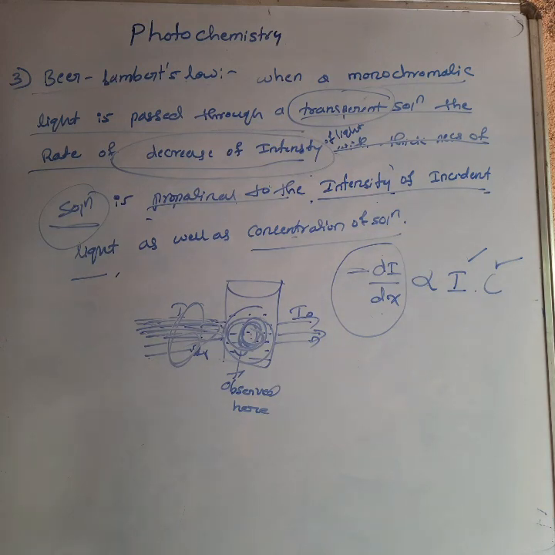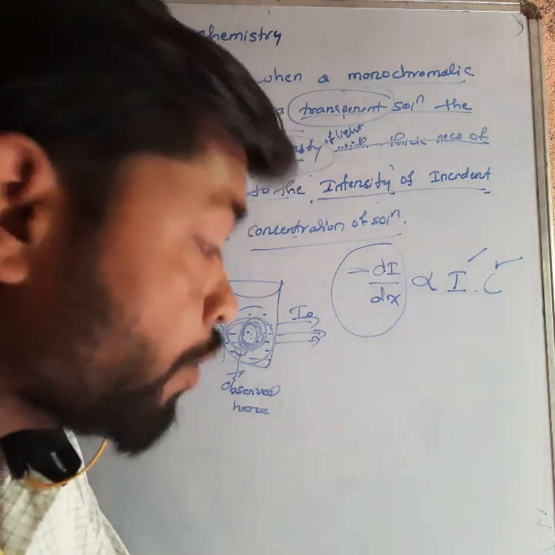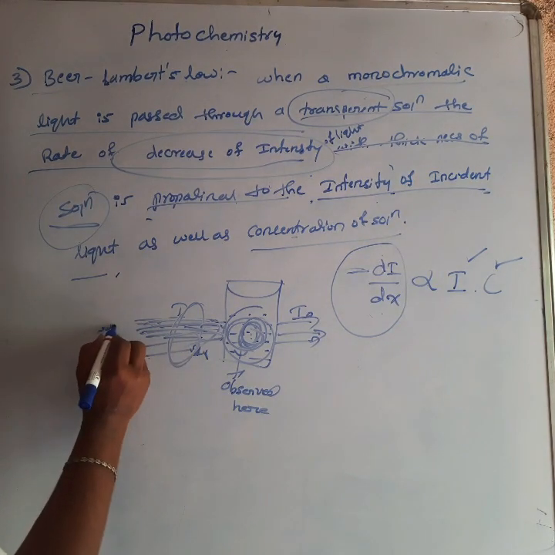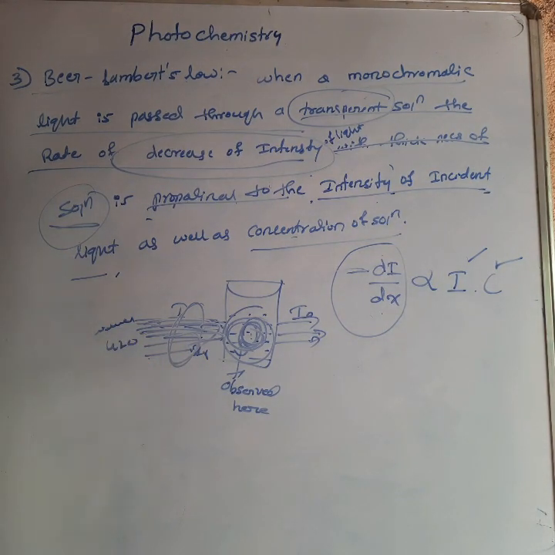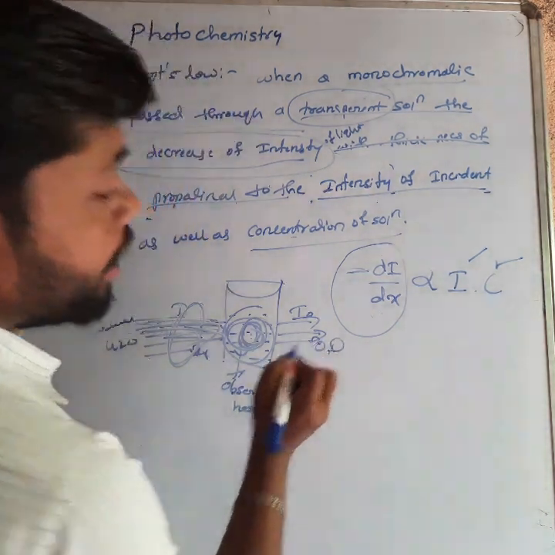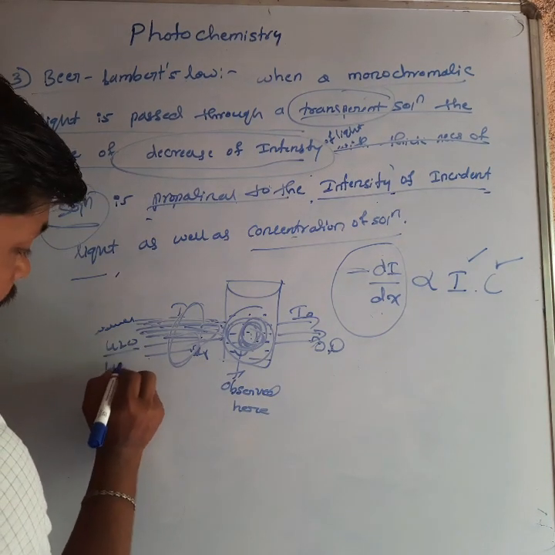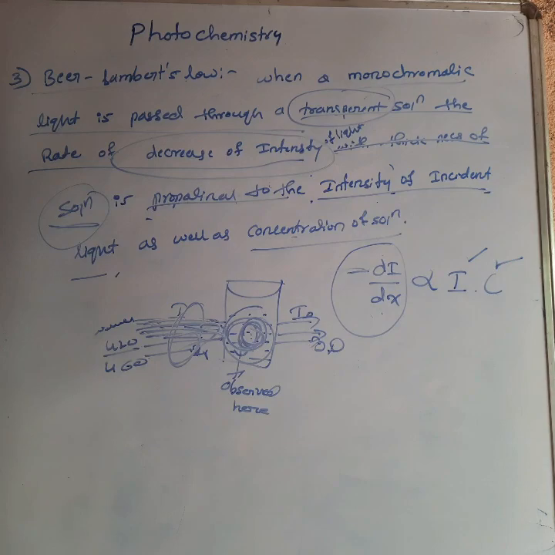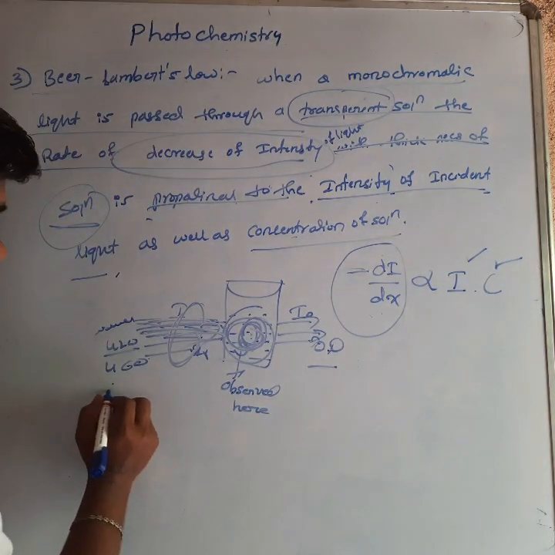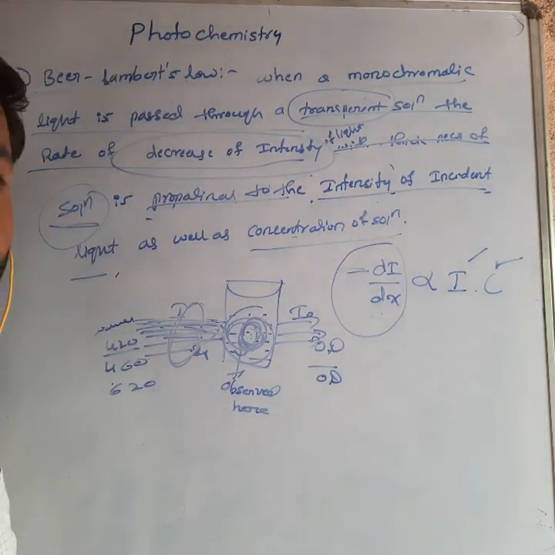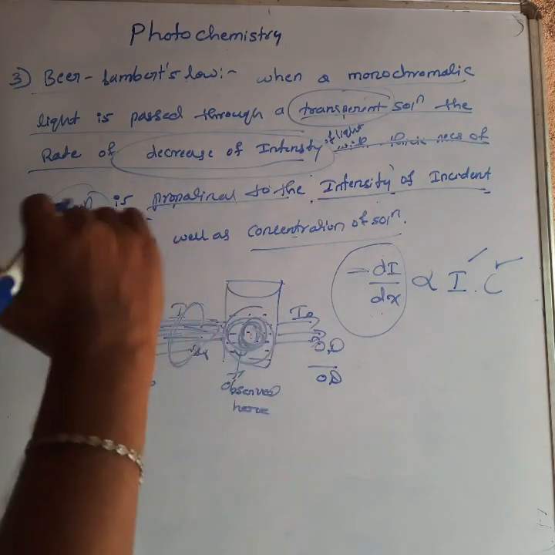In your colorimetric experiment you have to perform the verification of Beer-Lambert's law using iron as well as copper solutions. That experiment is in your fifth semester. In that experiment you have to pass a wavelength, meaning radiation. For example, 420 nanometer wavelength will be passed here. At that time OD, optical density, will appear. If the wavelength is higher, say 460, at that time OD will be high. Consider 620 nanometer, at that time also OD will be high. Upon increasing the wavelength, your optical density will be high.